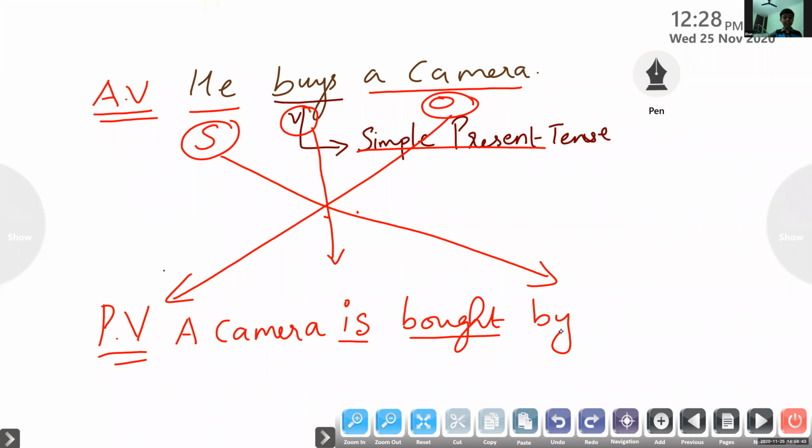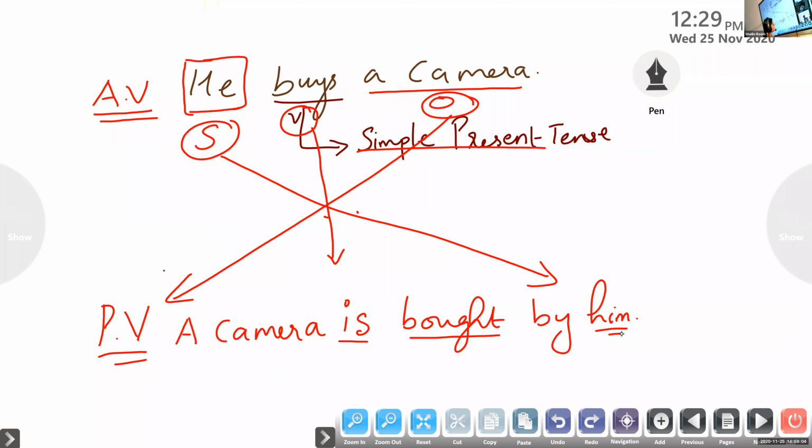Okay. And what is the object here? I cannot write he. I cannot write he, children. Him. It is an object pronoun. So I should write bought by him. He becomes him here. See the change? So the answer: a camera is bought by him. Very good. A camera is bought by him.